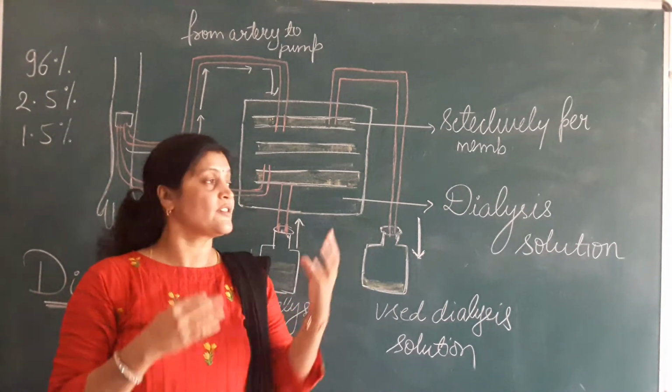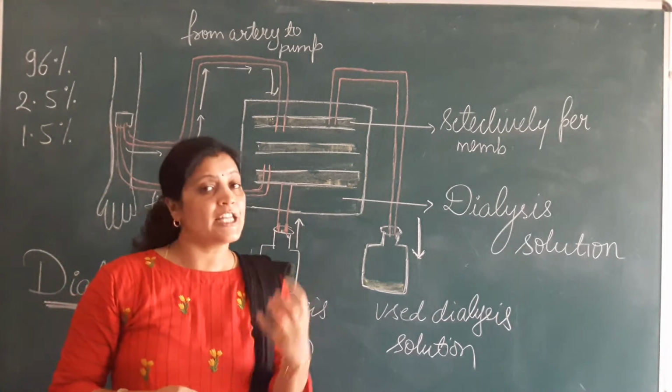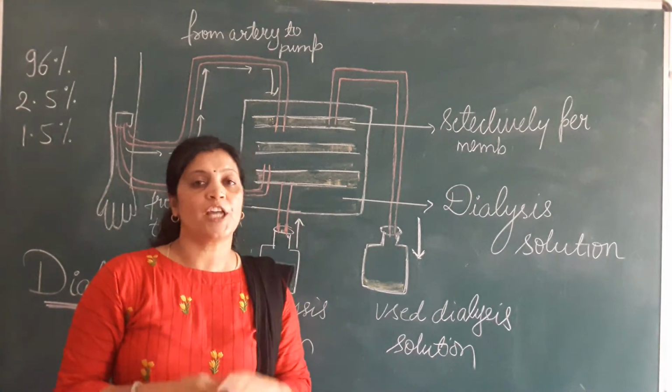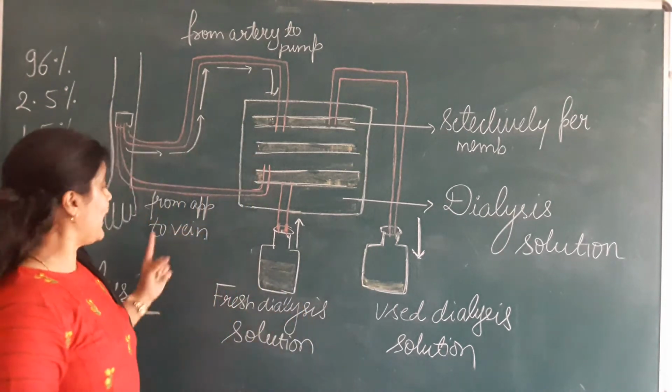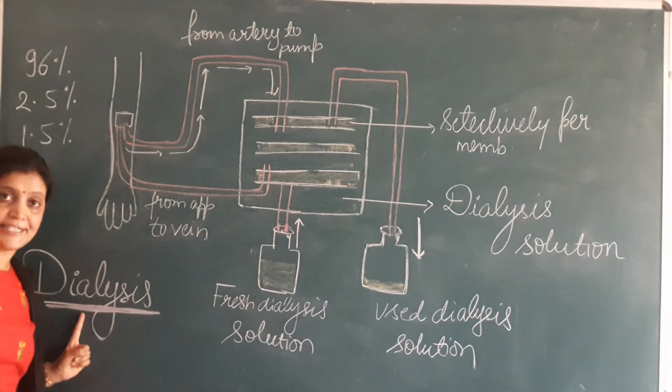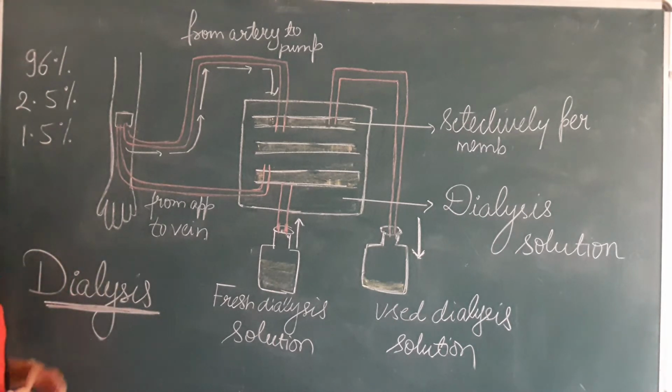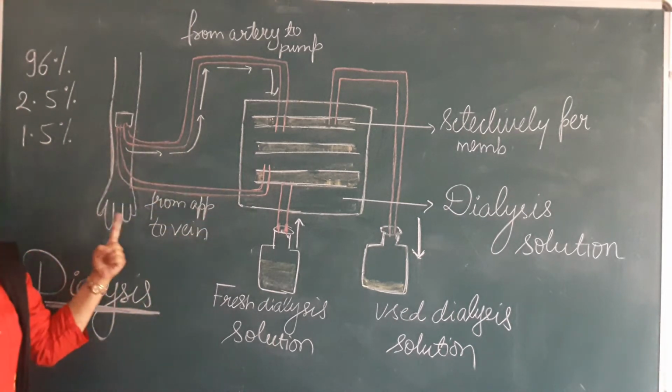But for a person whose kidney has failed and does not function properly, the nitrogenous waste cannot be removed. This can be done by the process of dialysis. Now how dialysis can be done, this I am going to explain to you.